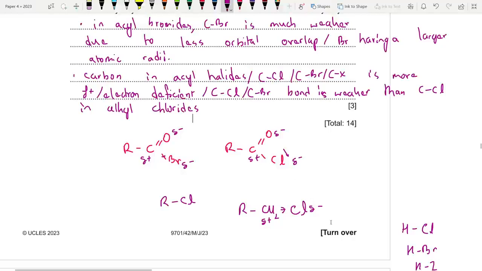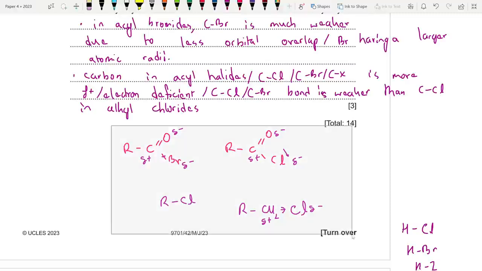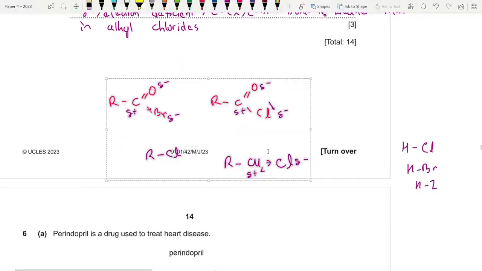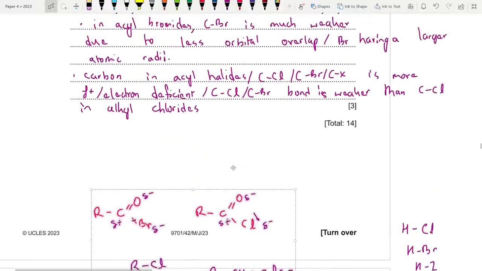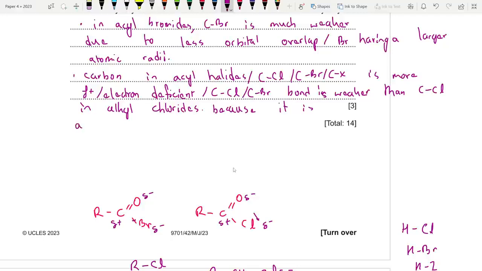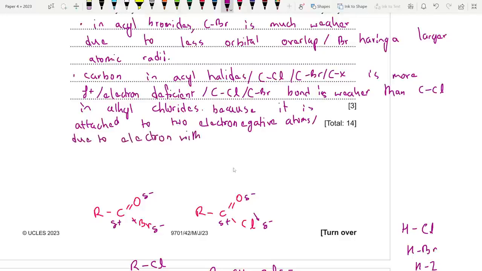We need to give an explanation, right? Because it is attached to two electronegative atoms, the oxygen as well as the halogen, or you could say due to the electron withdrawing effect of the C=O group. Fine.